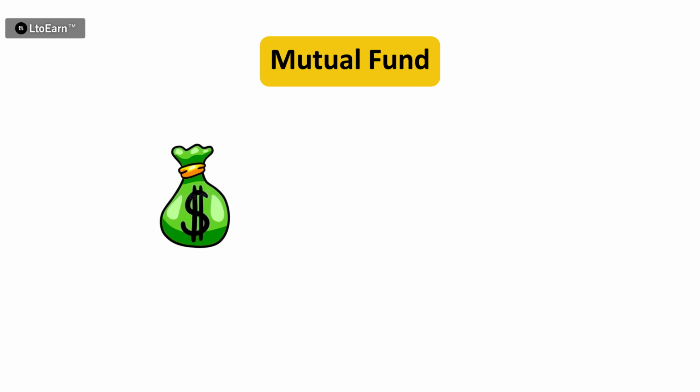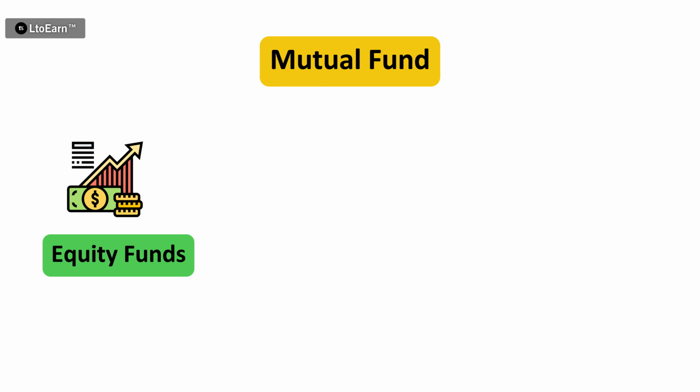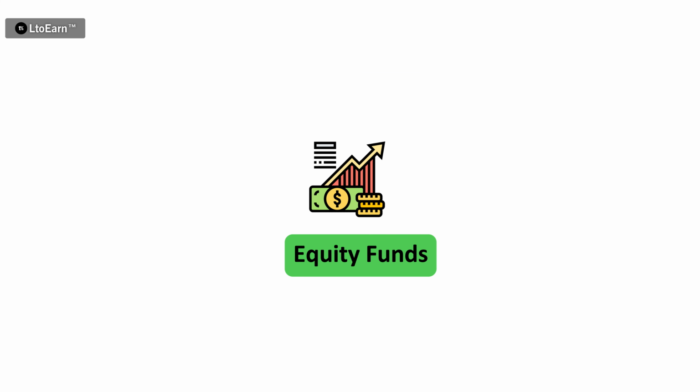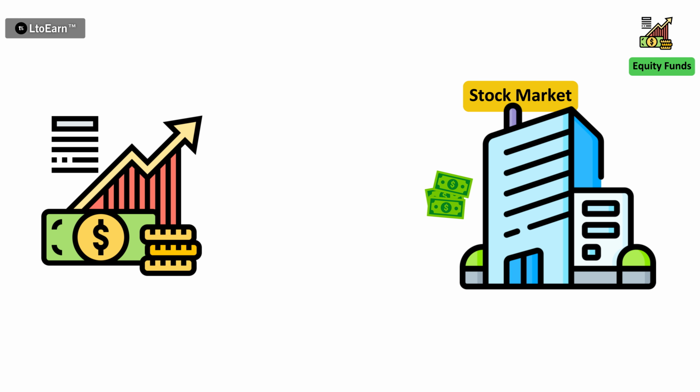Types of mutual fund. There are mainly three types of mutual fund. First is equity fund, second is debt fund, and third is hybrid fund. First, we talk about the equity fund. In the equity fund, your money is invested into the stock market.